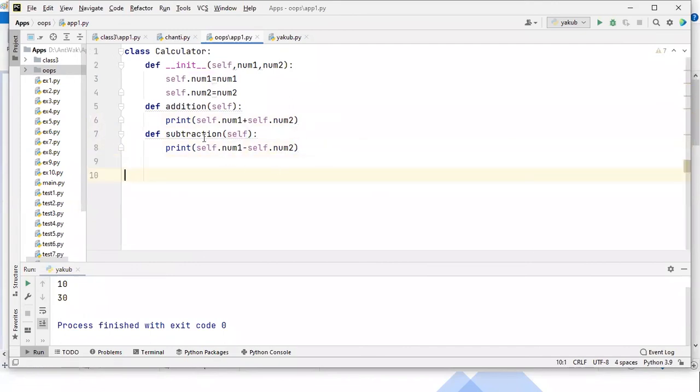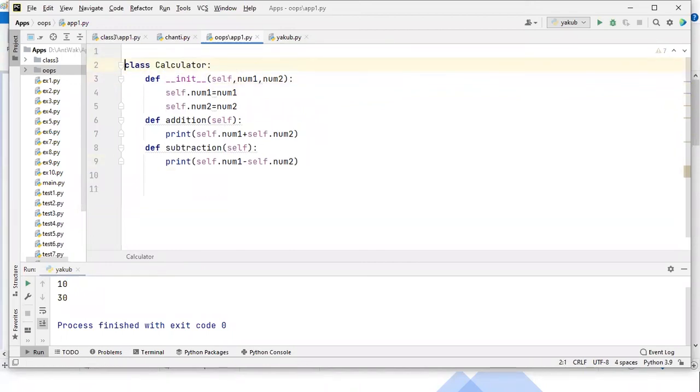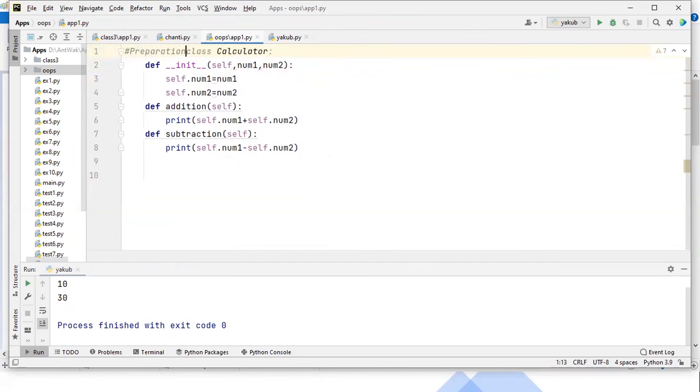Guys, this is how we prepare the application, and I'm sure 70% you are clear with this code. Maybe you are getting confused with the self keyword, and with the init keyword, the init function. But I think 70% of the code you can reach. This is, guys, how to prepare a class. So, preparation of class.